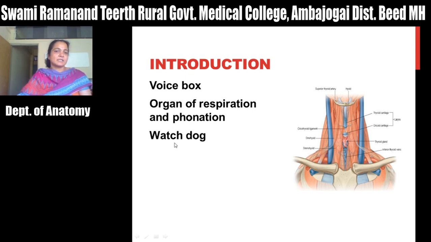And this larynx acts as a watchdog because it prevents the entry of foreign body or foreign particles into the lower respiratory tract. So it is also called as a watchdog. So this is a larynx which is present in the midline. It is made up of various cartilages and it is present in the midline.